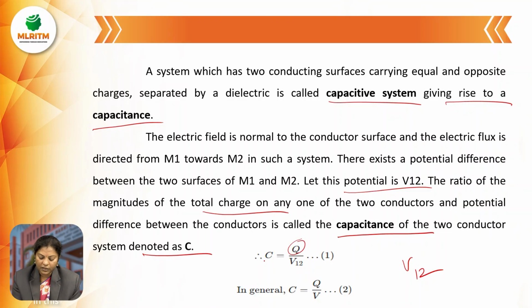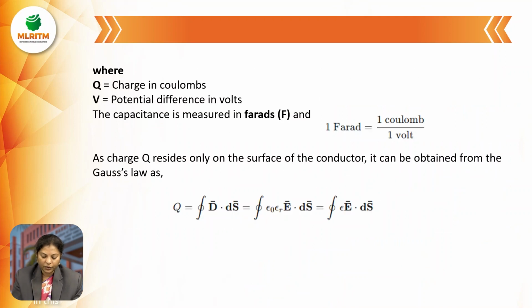Q is the charge on the two surfaces, M1 and M2, and V12 is the potential difference between M1 and M2. In general, it is written as C equal to Q by V, where Q is the charge in coulombs and V is the potential difference in volts, and capacitance is measured in farads.